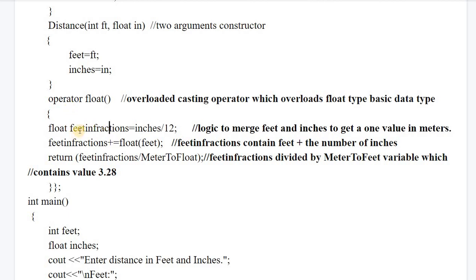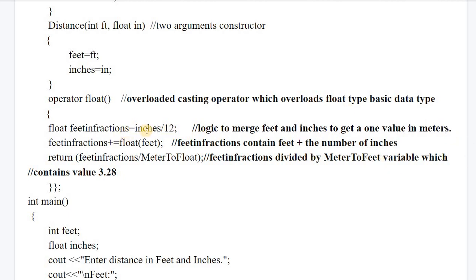So we have to extract the feet and inches value from one variable. The variable I have taken here is feet in fractions. To divide it into fractions, I have taken one variable here. I will extract inches by applying the formula inches divided by 12. So this is the logic to merge feet and inches to get one value in meters.